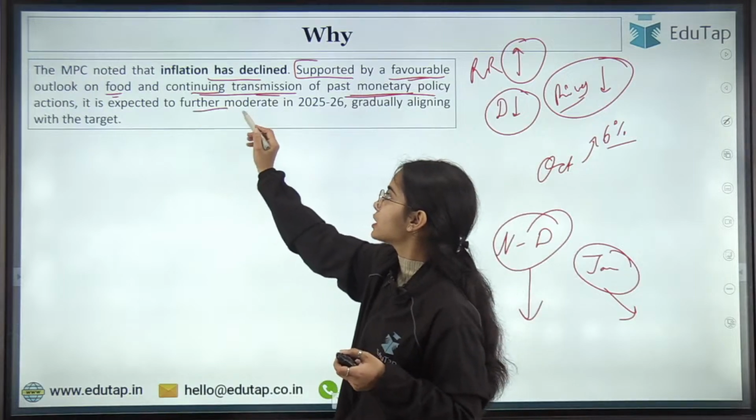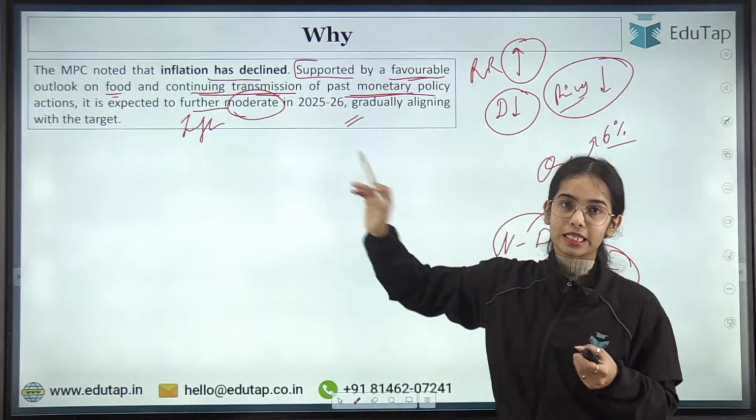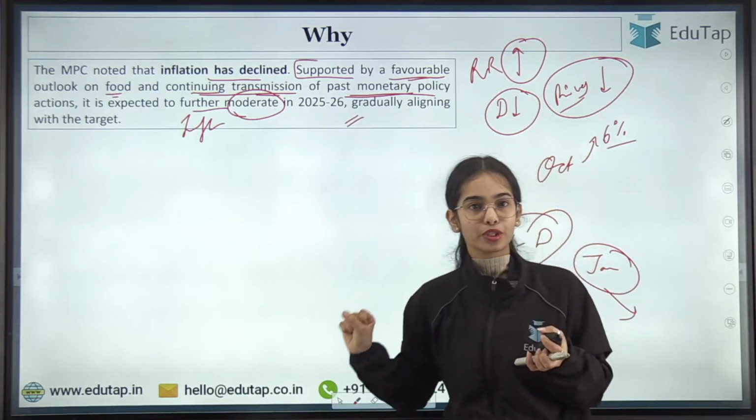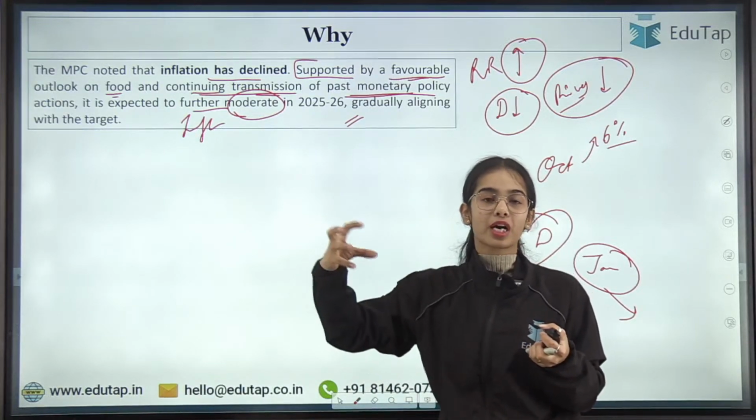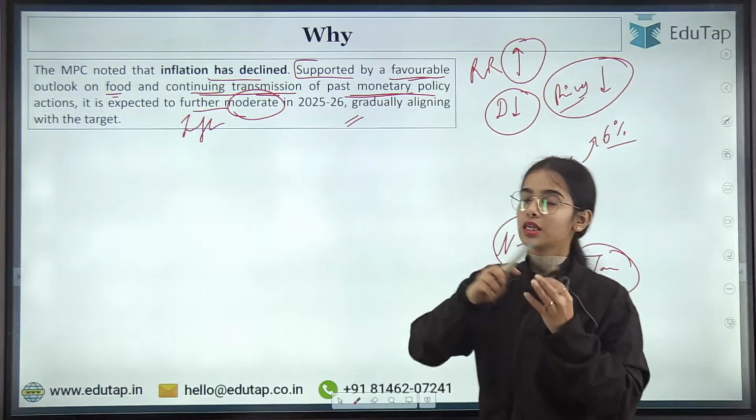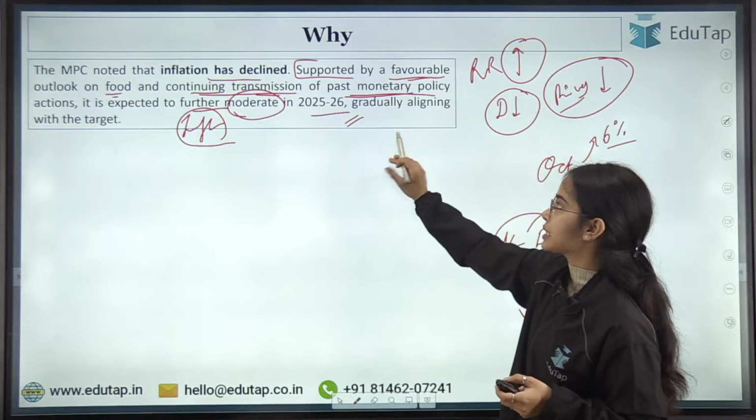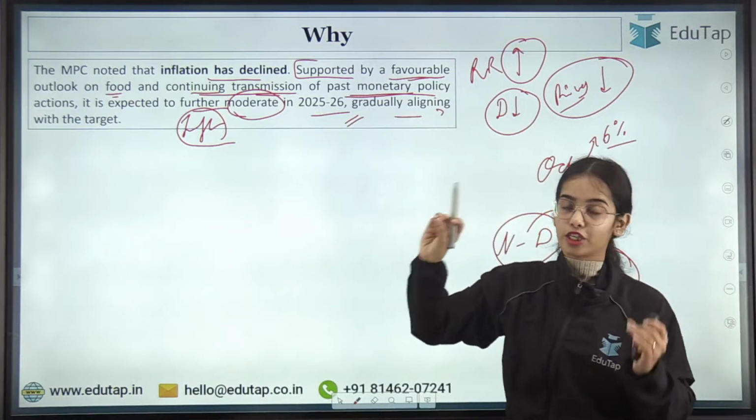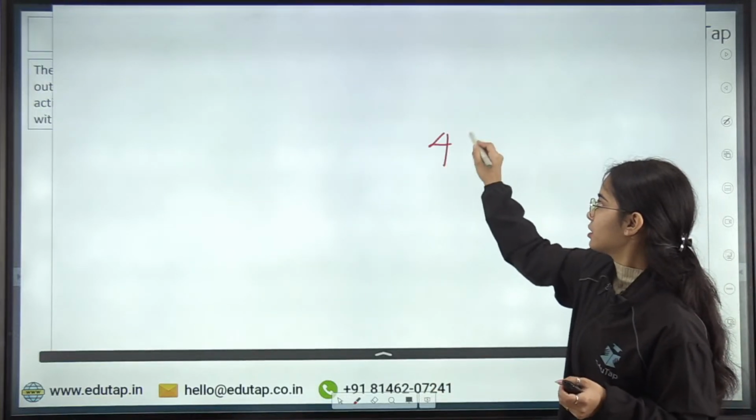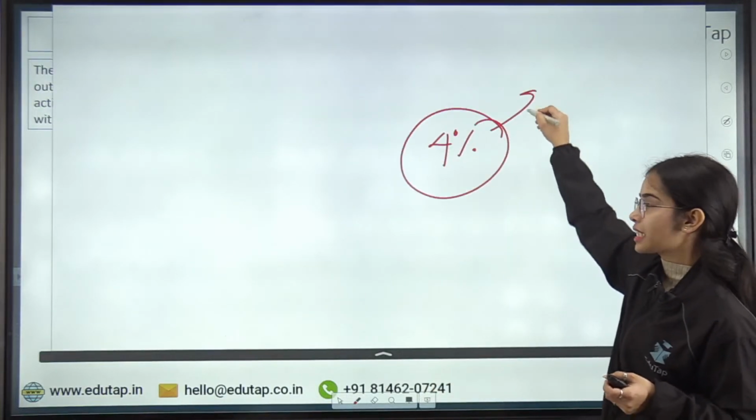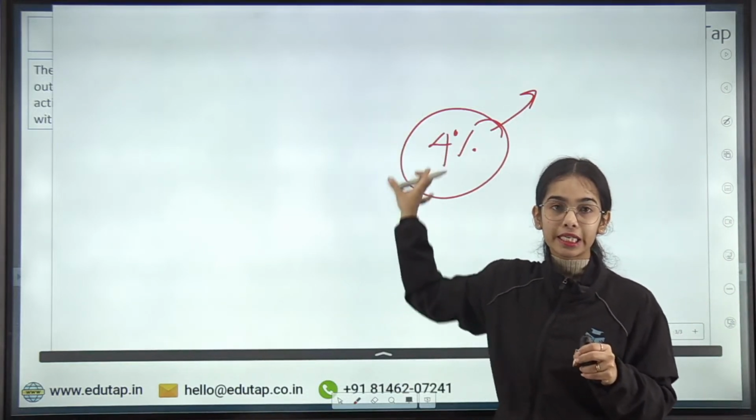Inflation is expected to further moderate in 2025-26. So it is expected that the food prices are going to decrease, or food inflation is going to get controlled, and with the continuing transmission of the previous monetary policy, inflation is expected to go further down in 2025-26, gradually aligning with the target. The inflation target is 4%, and it is expected that in 2025-26 we are going to meet this target, or we are going to be near to this target.